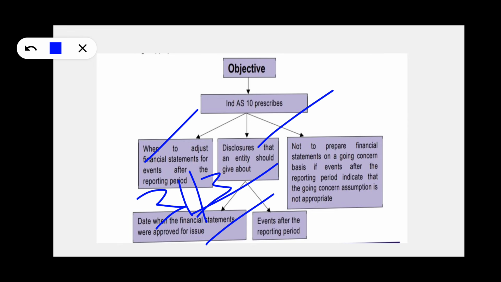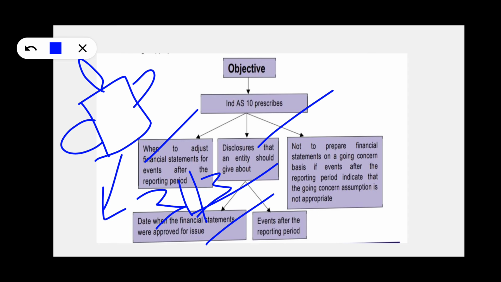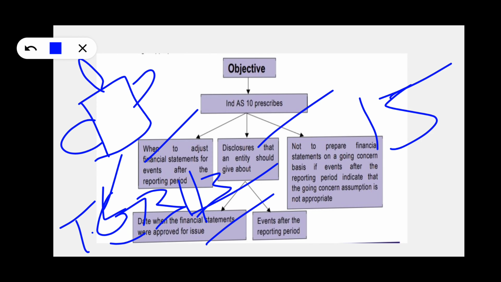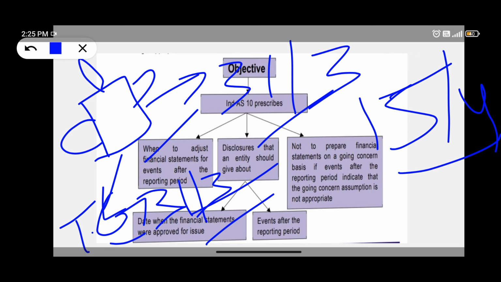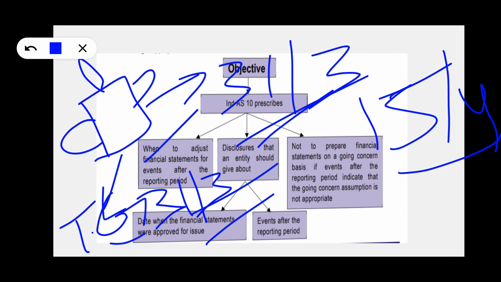Now I'm going to give an example. Suppose your client has an alcohol factory in Telangana. Suddenly the Telangana government came with an order that alcohol should be banned from 15th April. Now you are doing the audit up to 31st March. Here, he is not going to proceed with his business. That means the going concern assumption is wrong. Now what do we have to do in this situation? INDAS-10 says that only.